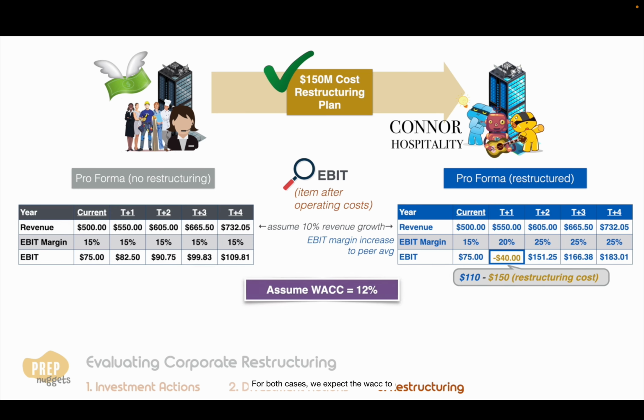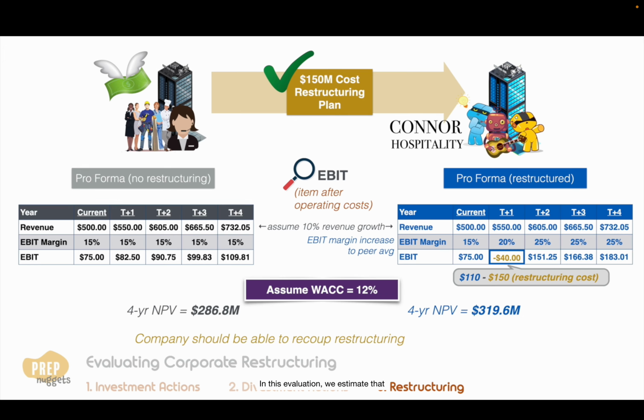For both cases, we expect the WACC to be 12%. So, discounting all the EBIT by 12% each year, we get an NPV of $319.6 million if the restructuring goes through, and $286.8 million if it doesn't. In this evaluation, we estimate that the company should be able to recoup the $150 million restructuring cost in just 4 years.